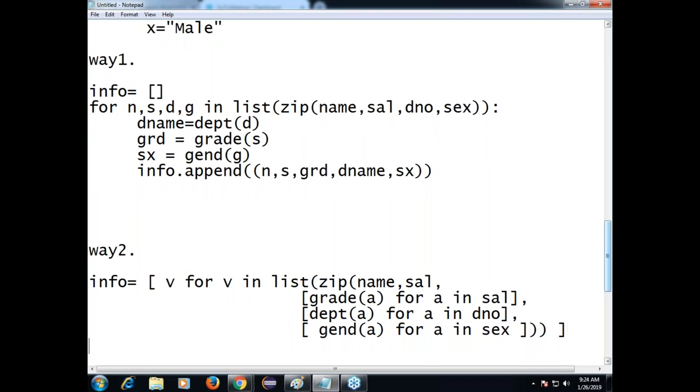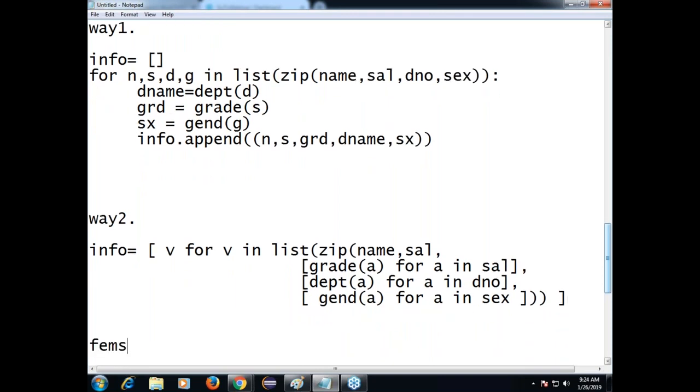For this, if you want to apply a filter, I want to take only females. Fems equal to, again the technique: left side expression, then for loop, then if condition. I want to take only females. The for loop is what? For V in info. Right side, if condition. Understand what is V, sir? For V in info. Right side, the if condition is what? I want to take only females.